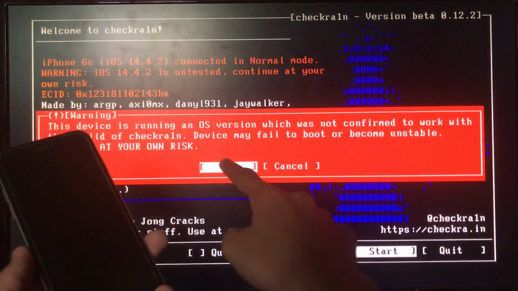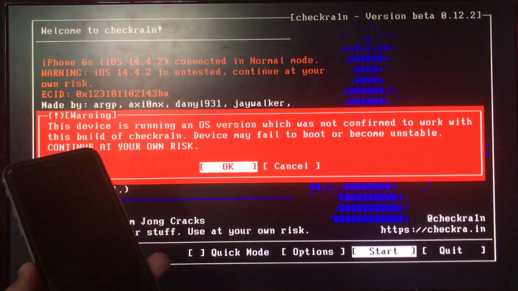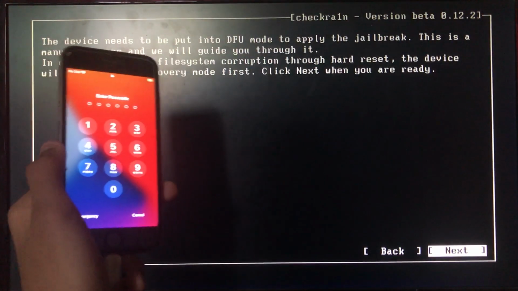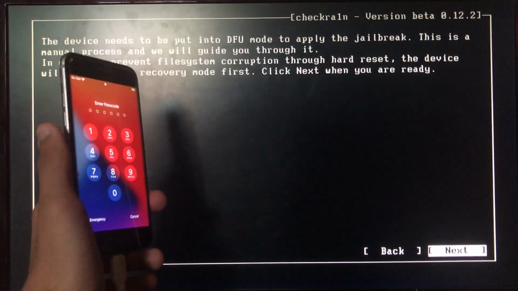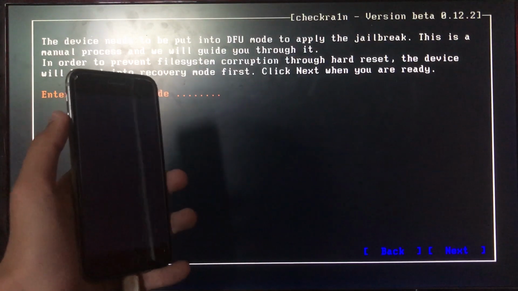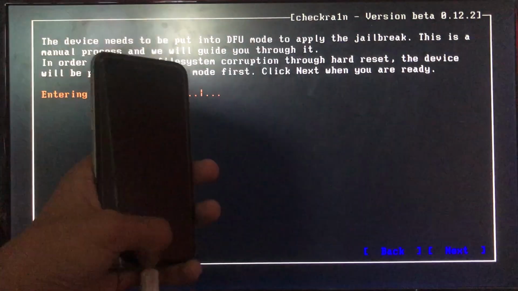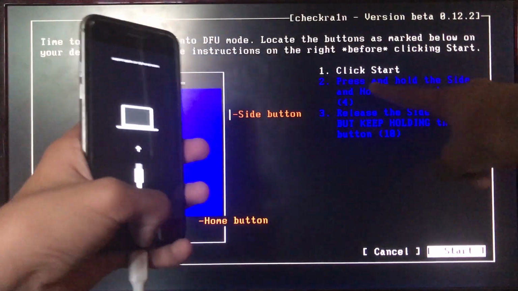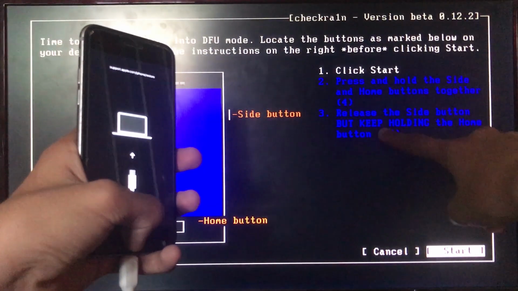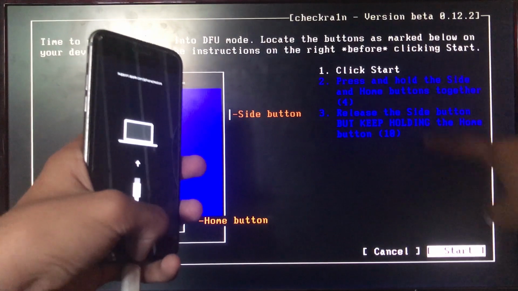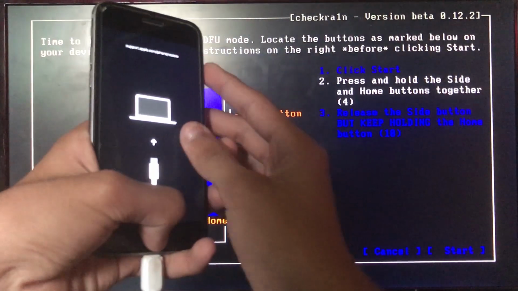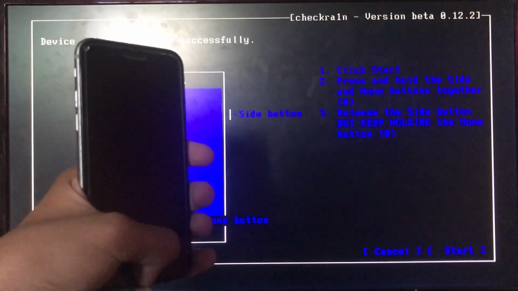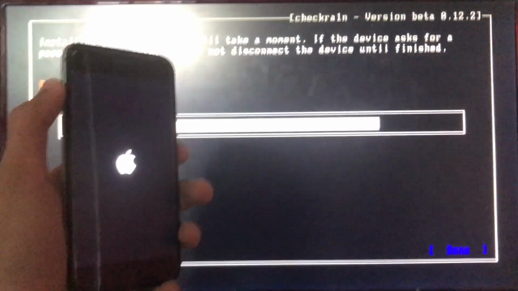And now we have to click on OK. So let's click on OK. Then we have to click on next over here. Now our iPhone will go into recovery mode. As you can see, entering recovery mode, and now it is in recovery mode. Now we have to click on start. When we click on start, checkra1n will instruct us to put our phone into DFU mode according to the device. I have clicked on start and checkra1n instructed me to put my phone into DFU mode according to my device. Now let's wait, let it boot.